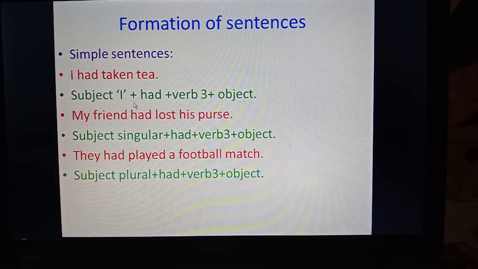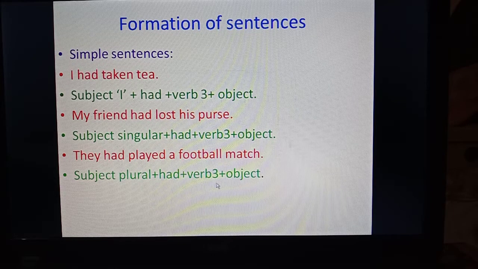So with all the subjects we use had, and with all the subjects we use the third form of the verb: taken, lost, played. So it is very easy to understand simple sentences. We have to keep in mind that had and the verb's third form is to be used in past perfect tense. Whether the subject is plural or singular, it doesn't matter.